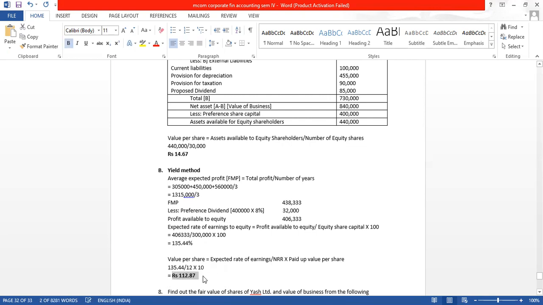Now what have they asked us? They have asked us for the fair value. They have asked us the value as per fair value method.